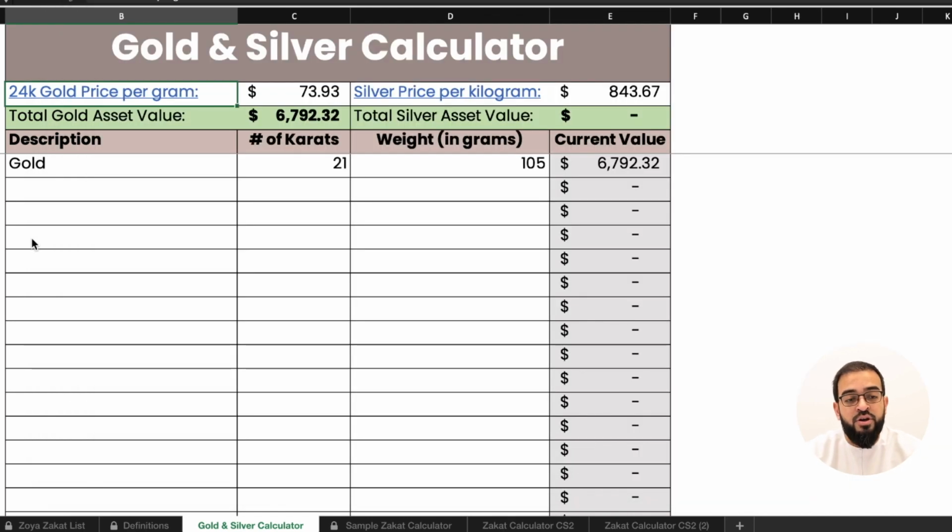Now we need to factor in the number of carats that she has. And so assuming, as the case study hasn't specified, we'll assume that she has 21 carats of gold. And we'll put in the 105 grams, and so the value of her 105 grams of gold is $6,792.